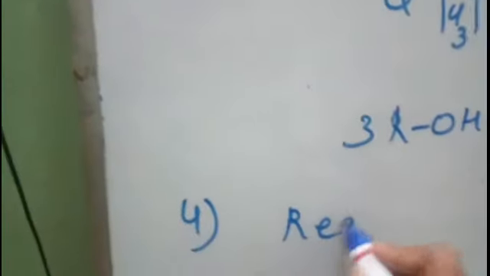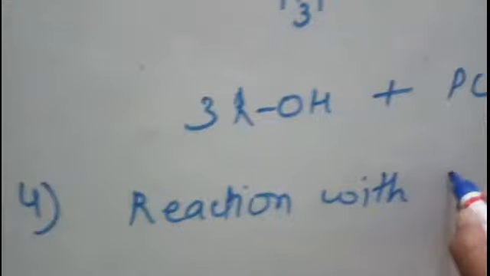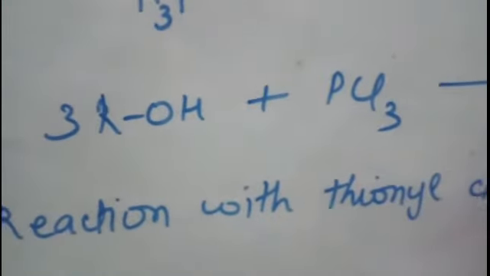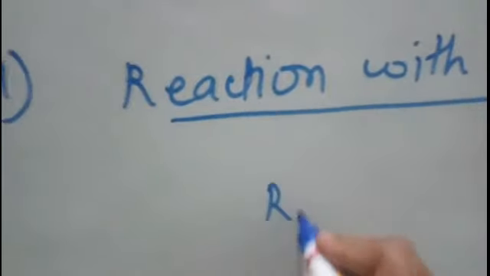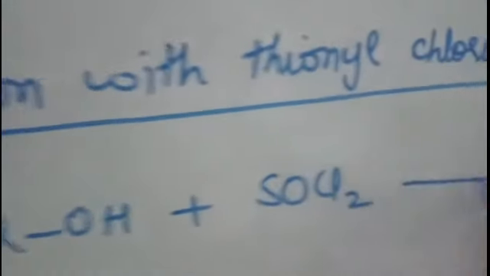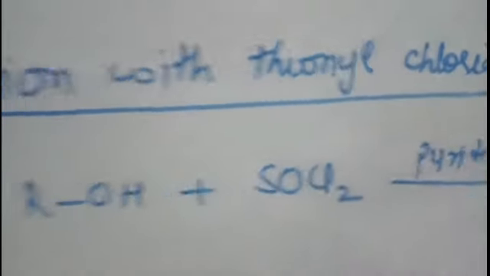Now the next reaction also, it's a repetition, that is reaction of alcohol with thionyl chloride. So when alcohols react with thionyl chloride, this reaction is carried out in the presence of pyridine.